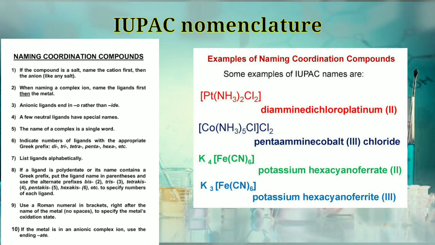If the complex is carrying a positive charge, the name of the metal will be the same. But when the complex carries a negative charge, the name of the metal ends with ate. After writing the name of the metal, you have to write the oxidation state of the metal in the bracket.